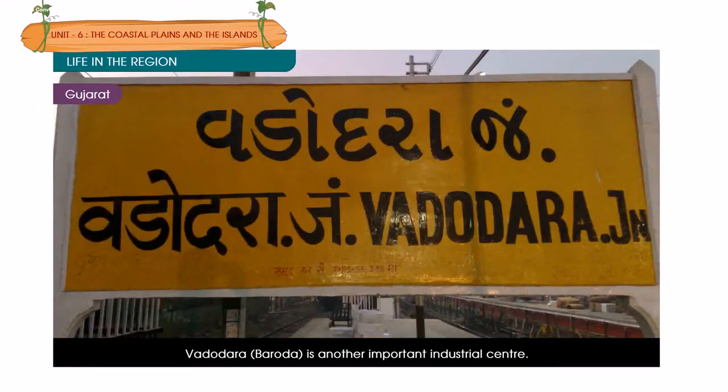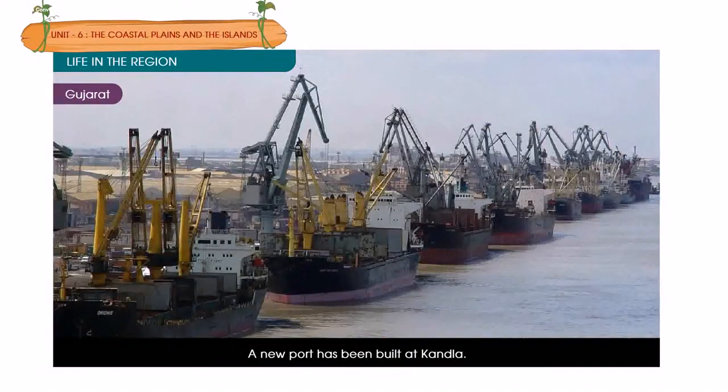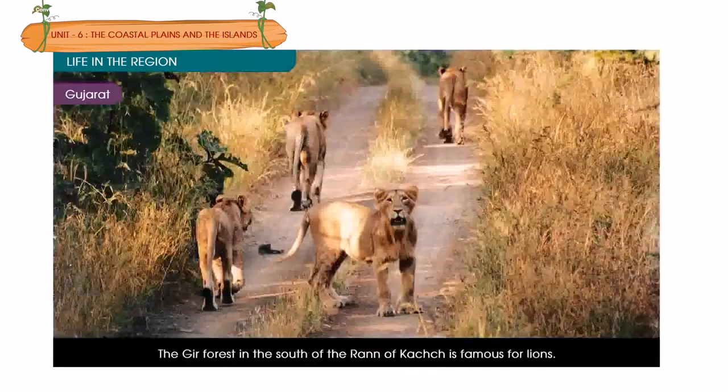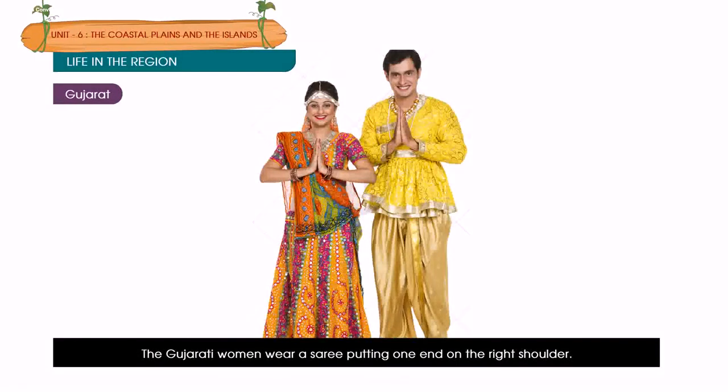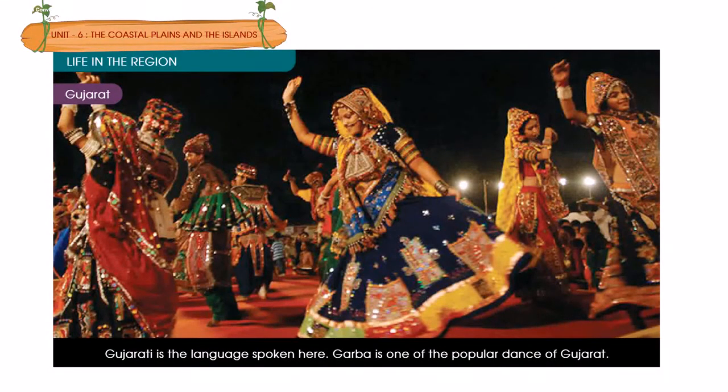Vadodara, Baroda, is another important industrial center. A new port has been built at Kandla. The Gir forest in the south of the Rann of Kutch is famous for lions. The Gujarati women wear a sari, putting one end on the right shoulder. Men wear a dhoti and kurta and a turban. Gujarati is the language spoken here. Garba is one of the popular dances of Gujarat.